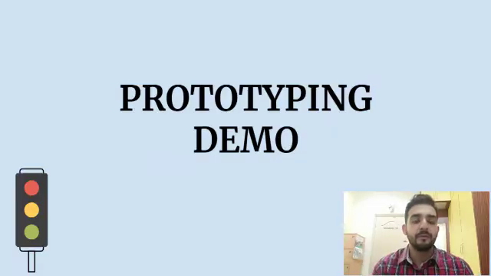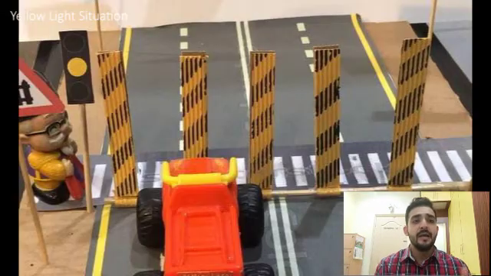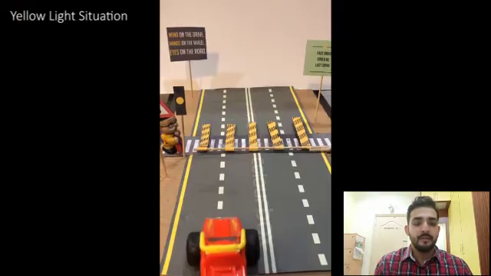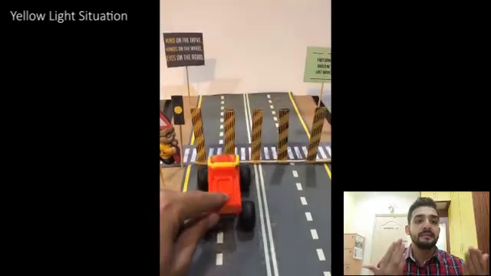To present our prototype video, we have come up with a few situations. The first situation is known as the yellow light situation. This is when drivers are driving their cars and going through the traffic light. Once the traffic light turns yellow, the barrier will take up to 3 to 4 seconds to come up.